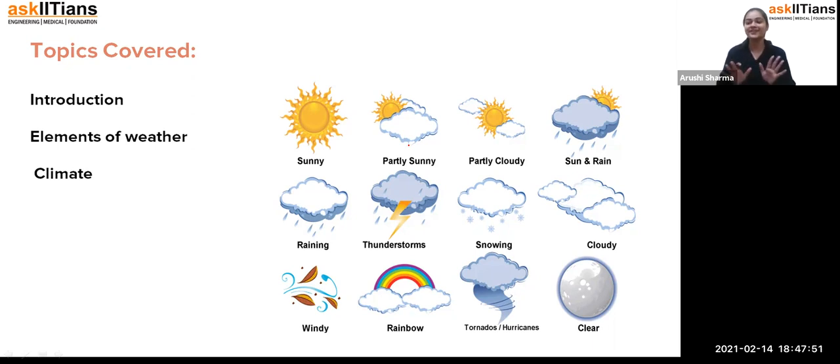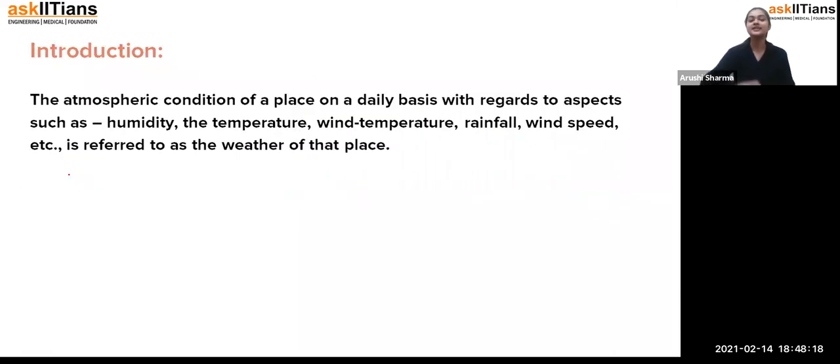So we are not having only one kind of weather. Otherwise, it would be boring for us, all sunny or all rainy. So we have variety so that we face each and every kind of thing. The topics we are going to cover are the introduction, the elements of weather, and then what climate is. Starting with the introduction, students.